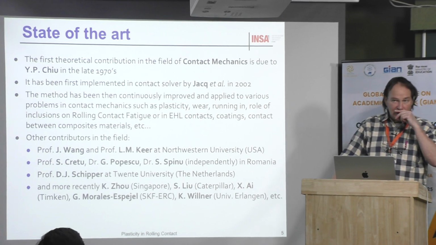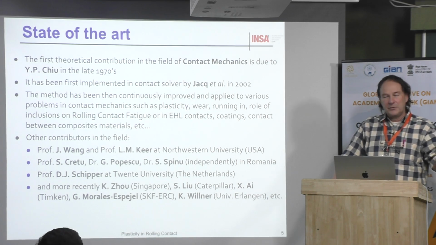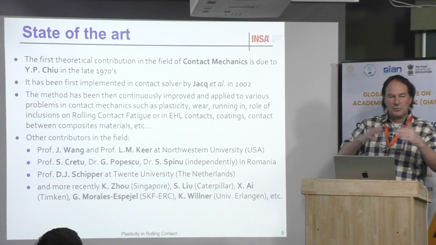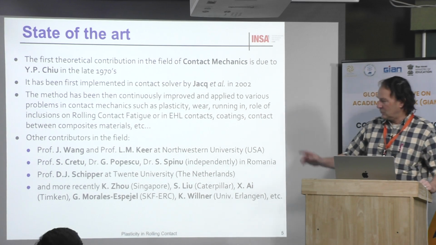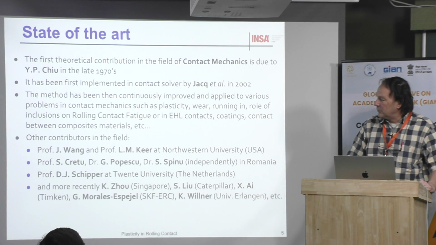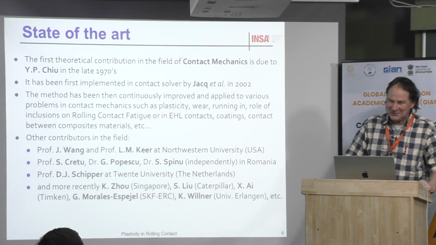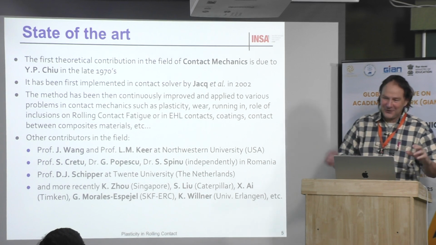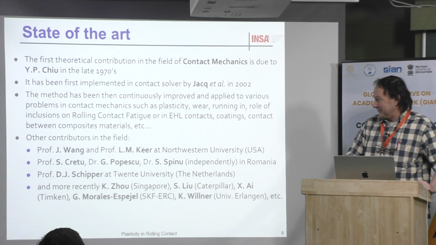Japanese researchers, with Kato, did some similar work a few years before, but they did not optimize the fast Fourier transform. They had some trouble with the definition of the domain and so on. It was not as performant as the work of Keer and Polonsky. Polonsky, after the PhD thesis, decided to move to work in a bank to get money. Then he did some computer software to help the bank optimize their money.